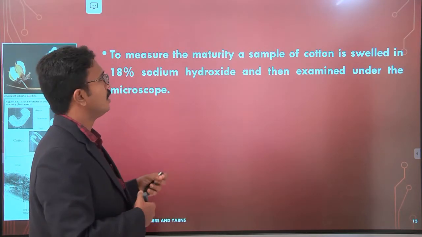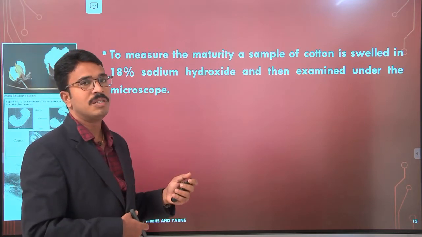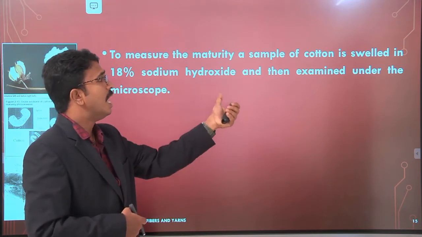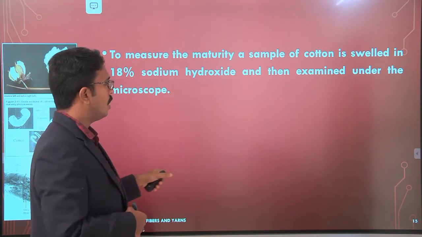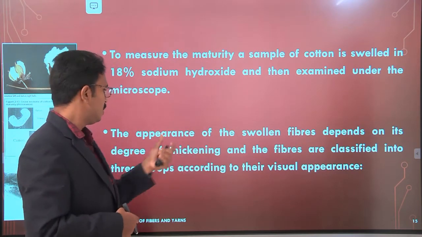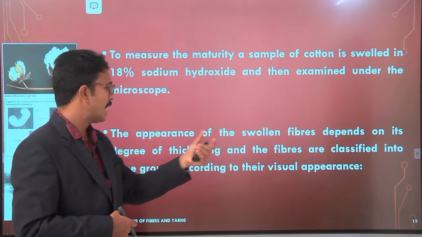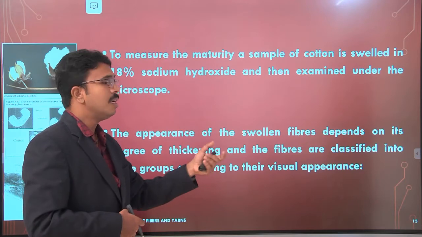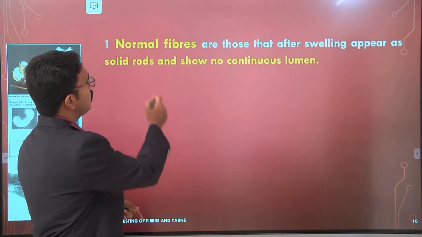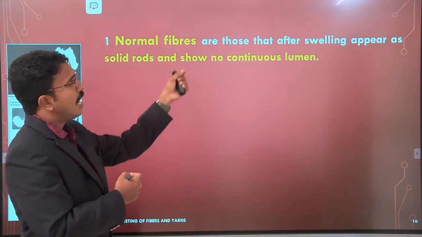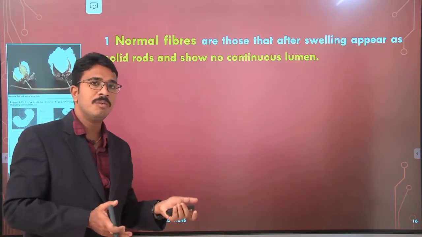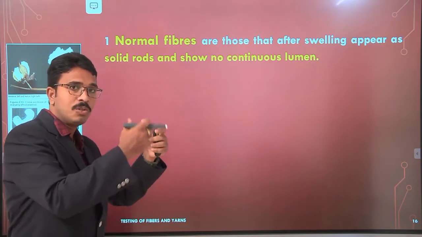Okay, so that is the same thing here. To measure the maturity of a cotton sample, the sample of cotton is swelled in 18% sodium hydroxide and then examined under the microscope. The appearance of the swollen fibers depends on the degree of thickening, and the fibers are classified into 3 groups according to their visual appearance. One group is normal fibers, which after swelling appear as solid rods and show no continuous lumen. I just drew the structure.